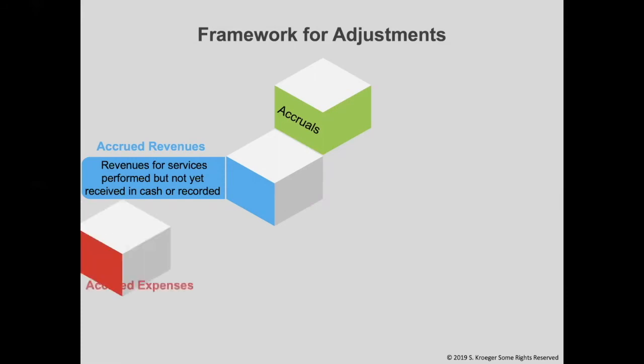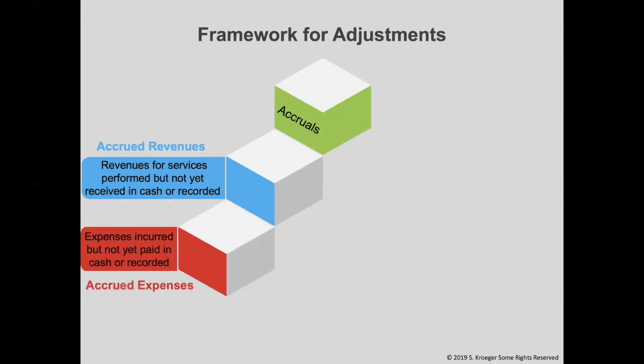The second accrual is accrued expenses. These are expenses incurred but not yet paid in cash or recorded. This means we used an expense, such as your electricity this month, but will not be paying cash until a later date, maybe a few weeks after the month ends. My hint for accruals is actions first, dollars later. The A for accruals matches the A in actions. A for accruals, A for actions first. We do the action first, which is making a sale or using an expense. And then the dollars come later. Whether we are receiving cash or paying cash, it will be done at a later date.